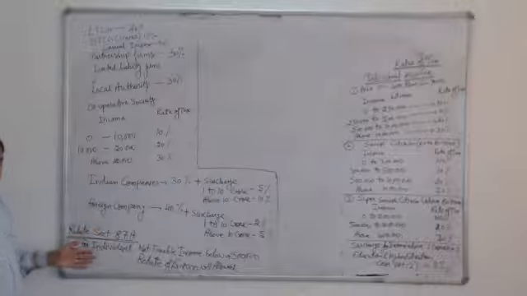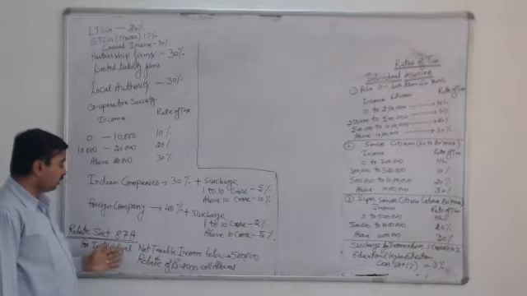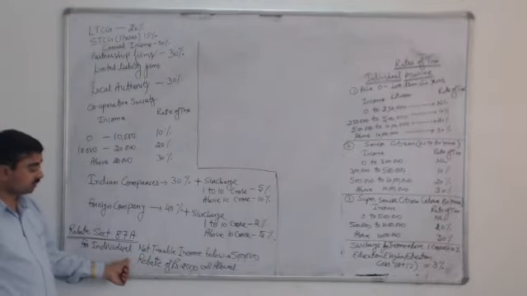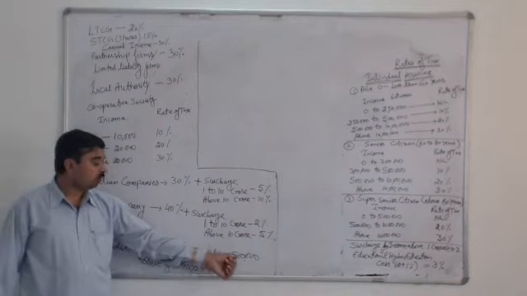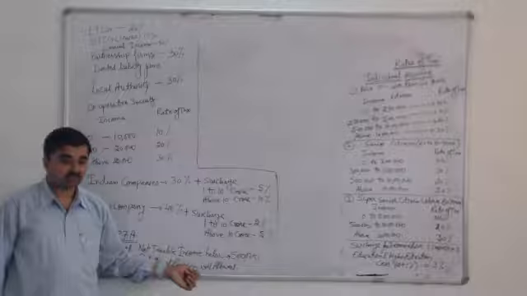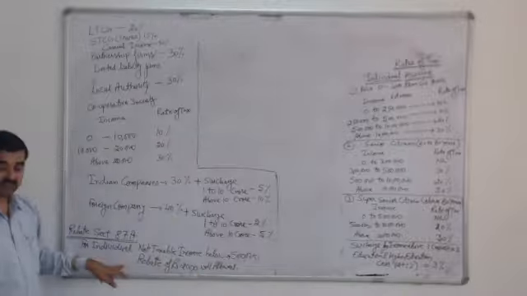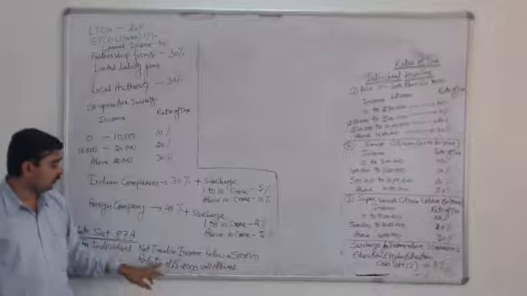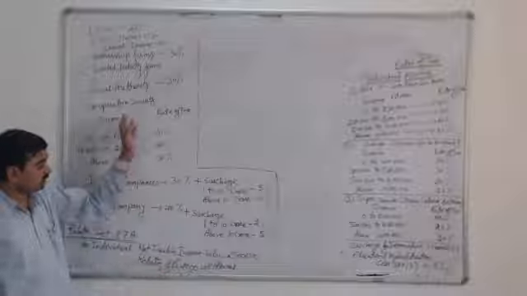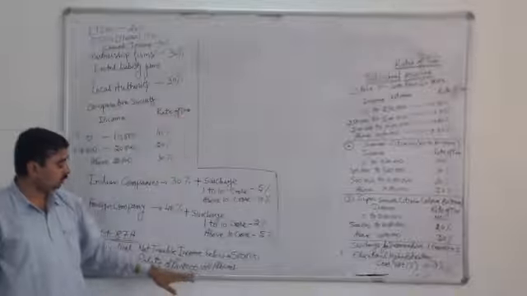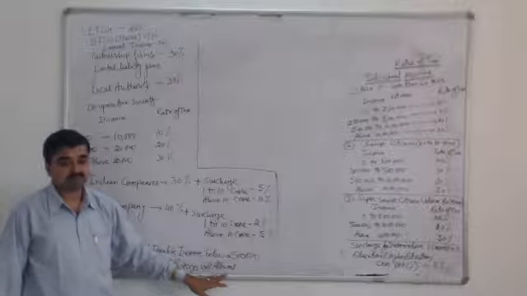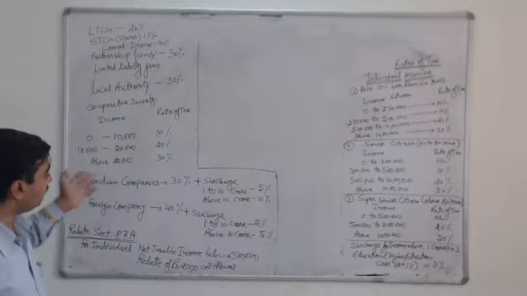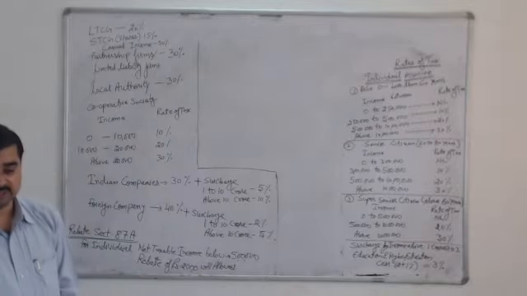Not only that, the Income Tax Act has given a provision for the low income group: if an individual assessee has earned net taxable income below 5 lakh rupees, then they will get a rebate of 2,000 from their tax payable. So we first calculate the tax payable and later reduce 2,000 rupees from it. So this is the overall tax structure by which tax is calculated for any assessee.